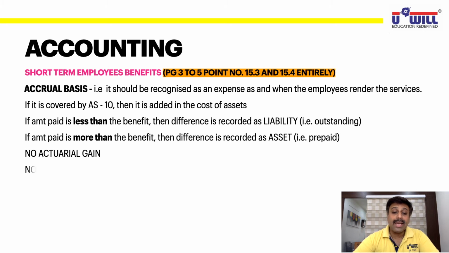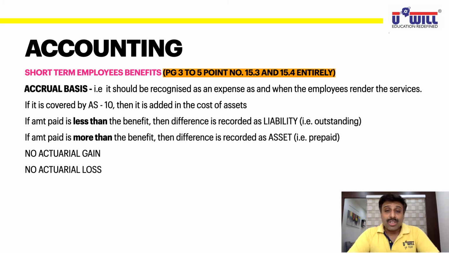No actuarial gain, no actuarial loss. Now what is this actuarial gain or actuarial loss? Not actual, the word is actuarial. See the spelling carefully, A-C-T-U-A-R-I-A-L. It's not actual, it is actuarial. Now what is actuarial? Understand? Actuary, A-C-T-U-A-R-Y. Actuary is a technical person.